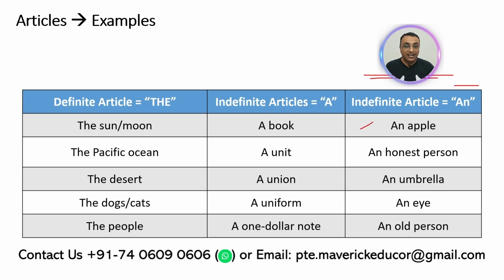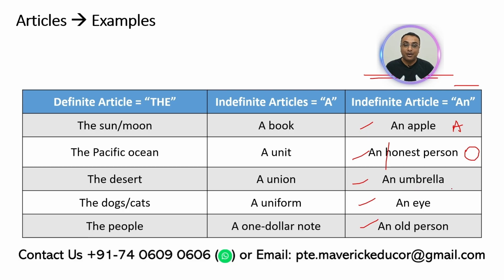An apple, an honest person, an umbrella, an eye, an old person. If you see how I pronounce these words, it sounded like vowel sounding words. An apple, A, okay, an honest person, O, honest person. You wouldn't say honest person. You would pronounce it as honest person because H is silent over here.